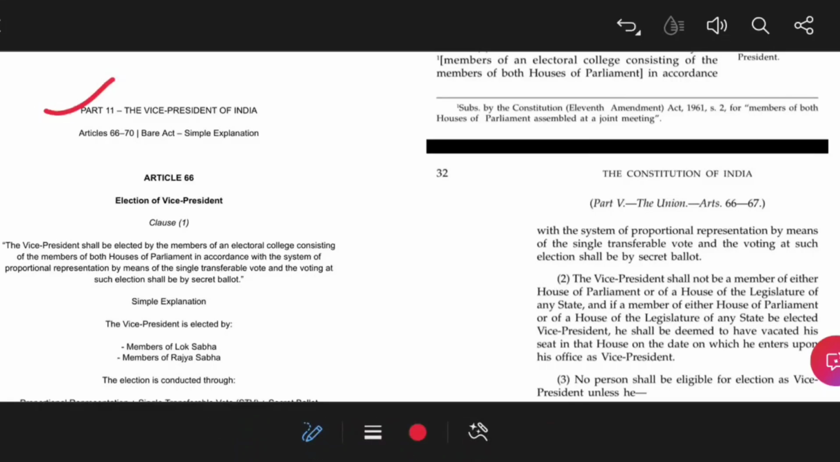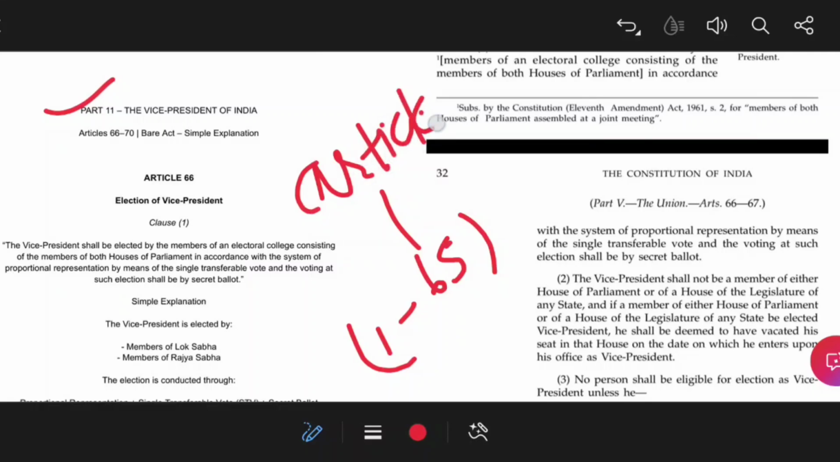In my earlier videos, I have already discussed from Article 1 to Article 65, clause by clause and also article by article. And in this part, we will discuss from Article 66 to Article number 70.